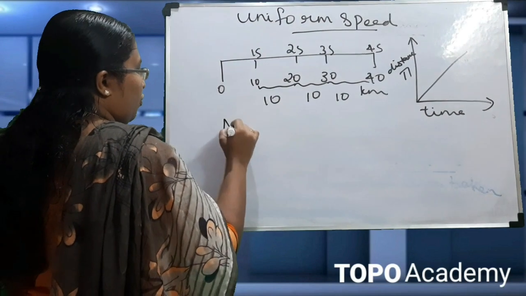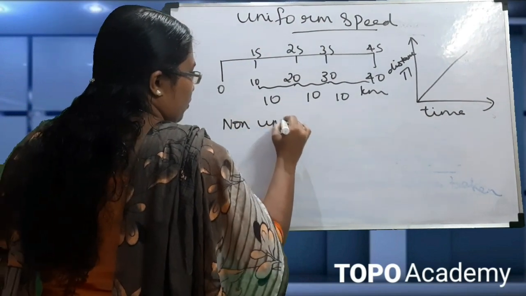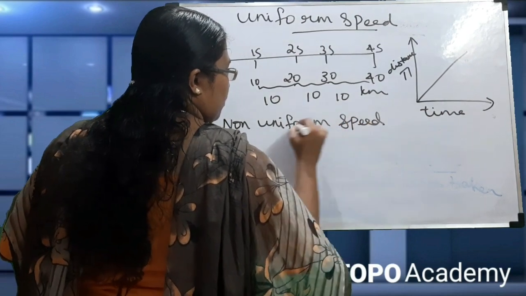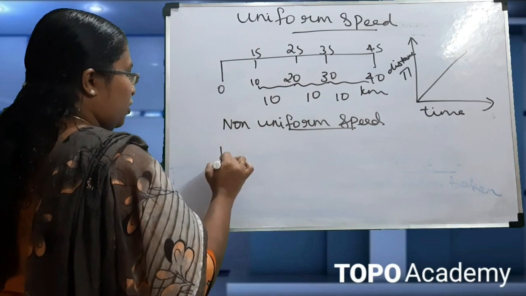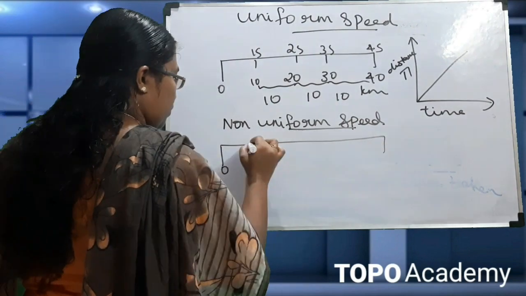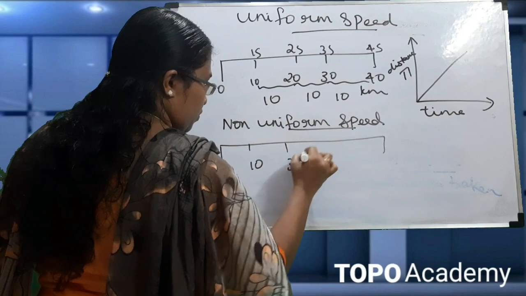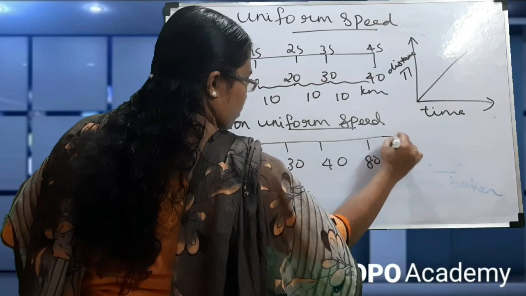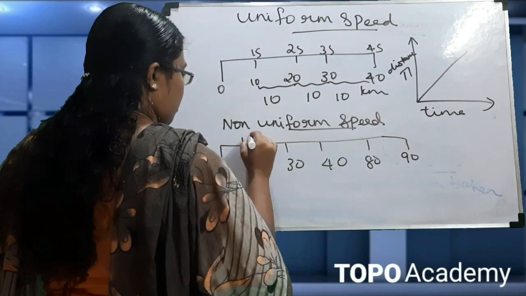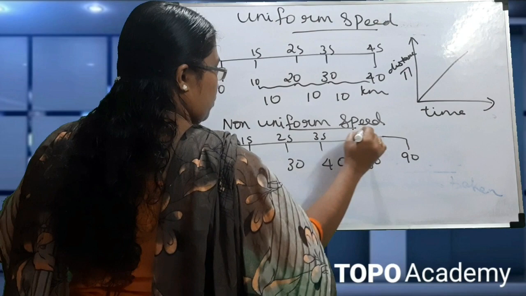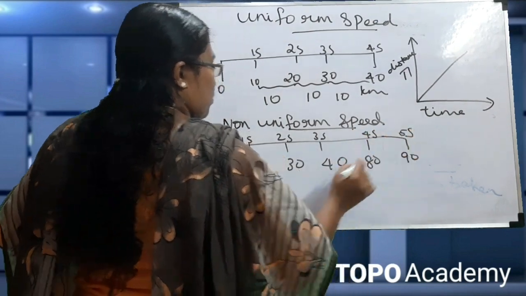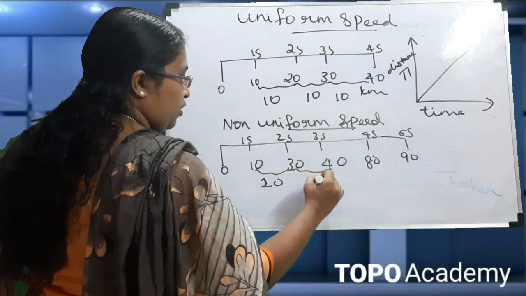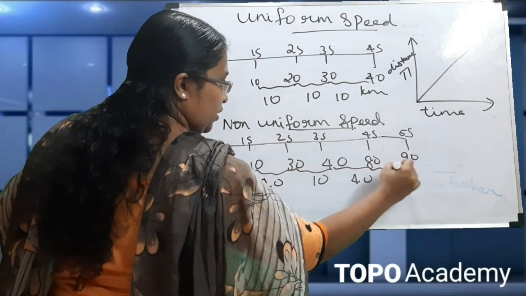Next we have to see non-uniform speed. Here we take the differences: it is 20, here it is 10, here it is 40, and here it is again 10.